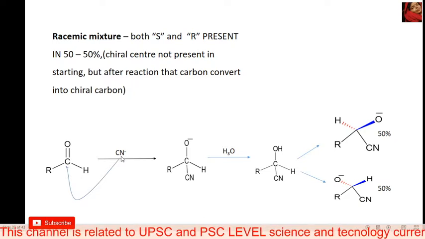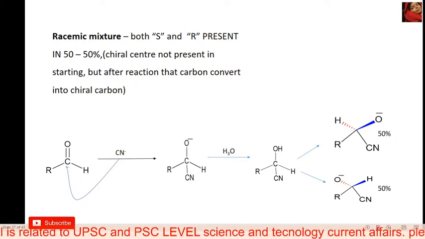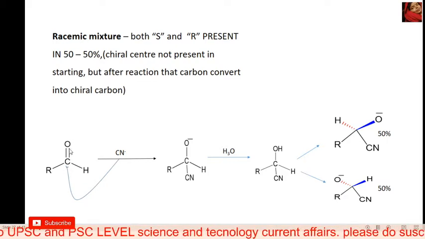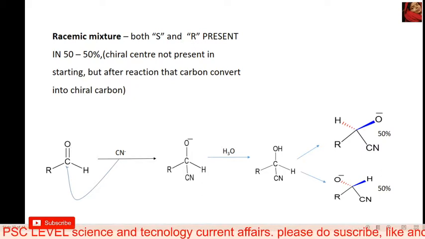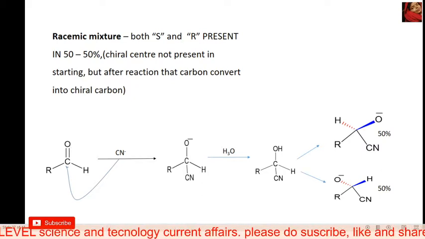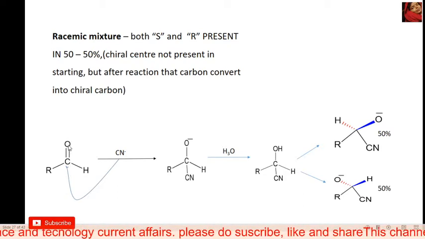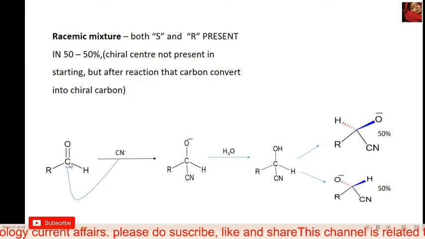this is a nucleophile. Why is it a nucleophile? Because it has a high electron density, and the carbon is an electrophile. Why? Because the carbon is attached to oxygen, and oxygen is highly electronegative compared to carbon. Because of the electronegativity, oxygen attracts the carbon's electrons towards itself, and because of this attraction, the carbon becomes an electrophile.